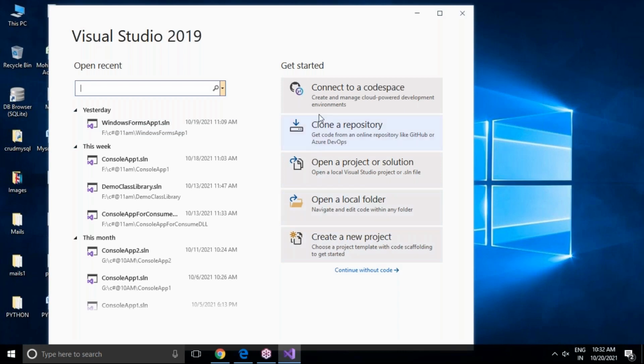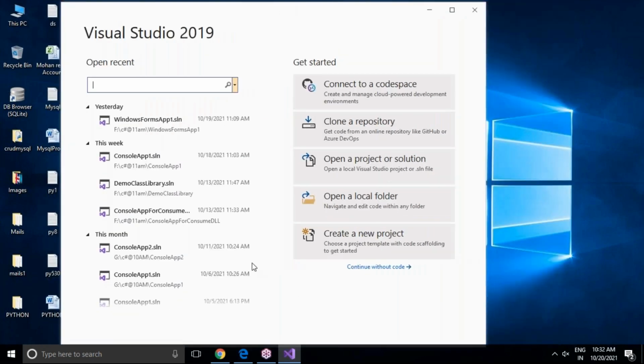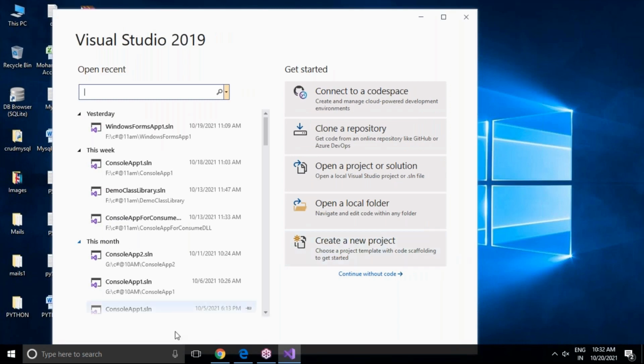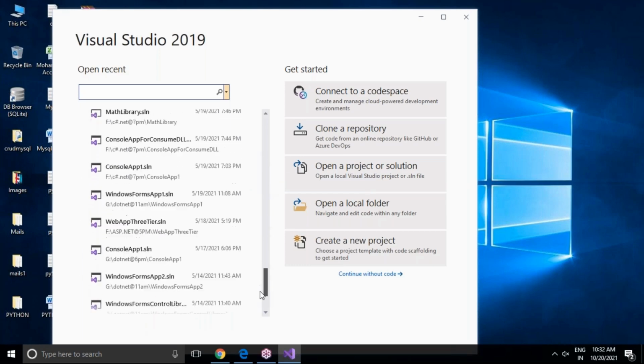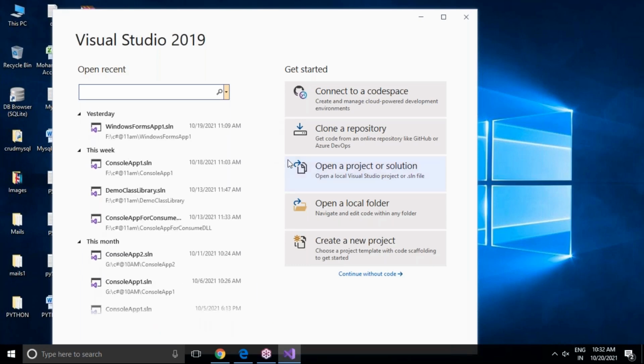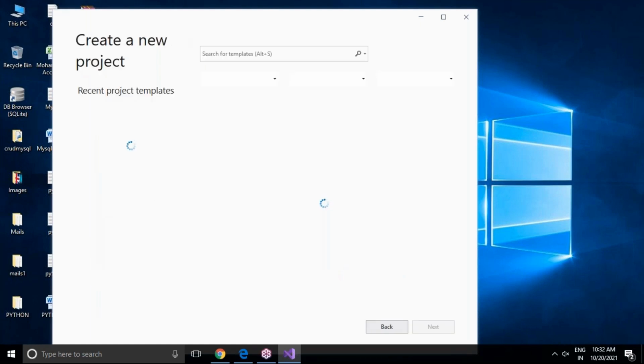First, when we open Visual Studio 2019, you will get this dialog box. And you can see whatever I have worked on for my previous batches is all available in the recent list. This is the recent list. I don't want to go with the recent list. I want to click on create new project. Now you can see this is the create new project here.